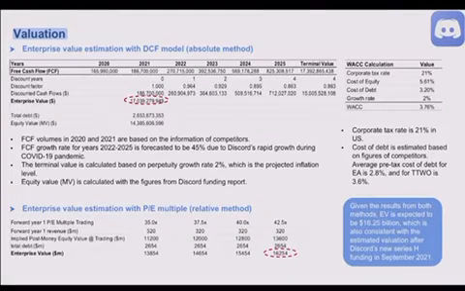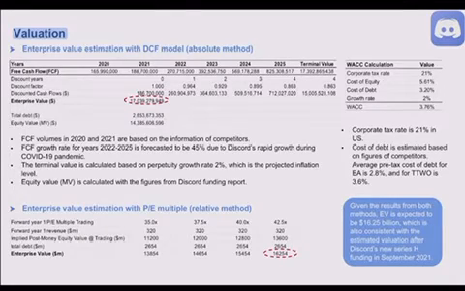Next, we'll look at valuation. First, we have enterprise value estimation with the DCF model, the absolute method. Free cash flow values in 2020 and 2021 are based on the information of competitors. Free cash flow growth rate for years 2022 to 2025 is forecasted to be 45% due to Discord's rapid growth during the COVID-19 pandemic. The terminal value is calculated based on a perpetuity growth rate of 2%, which is the projected inflation level.